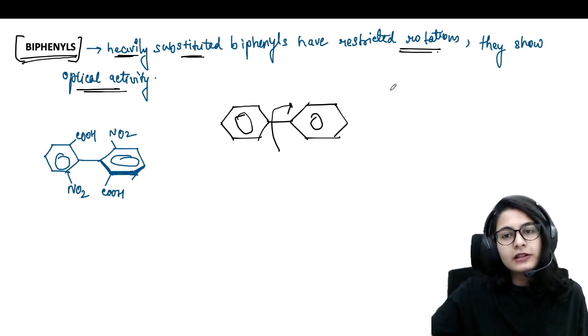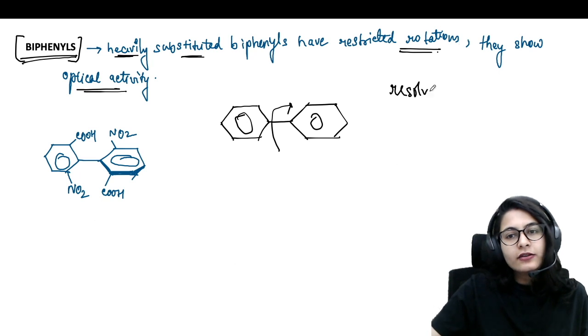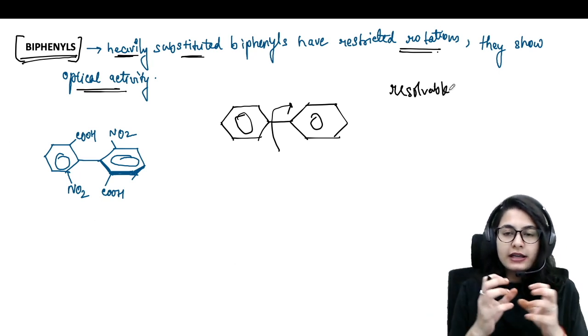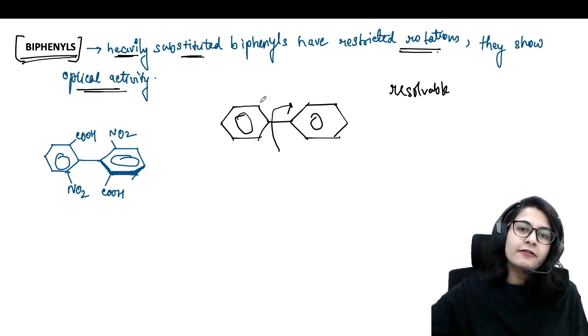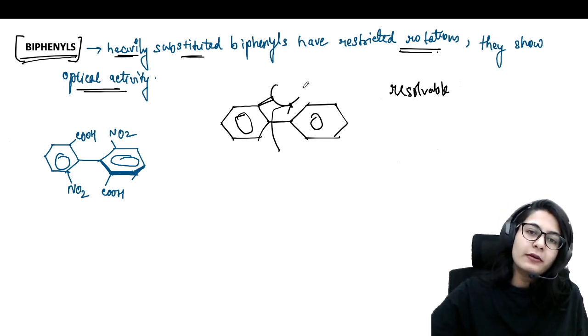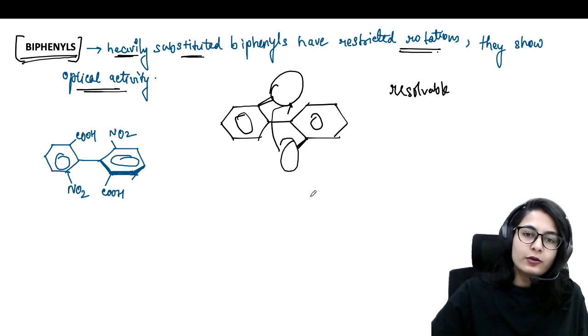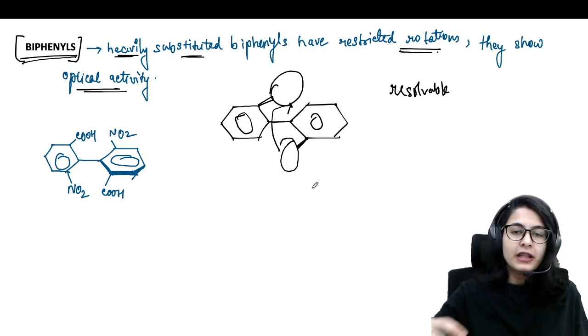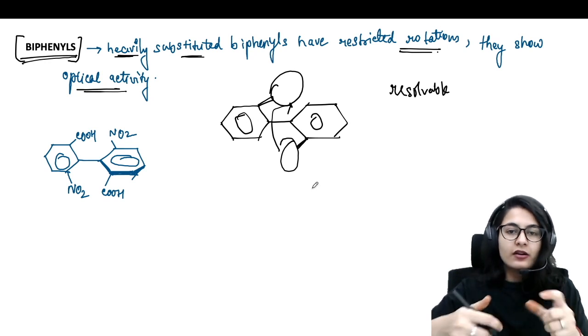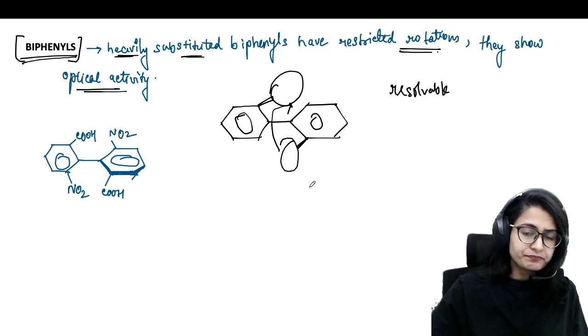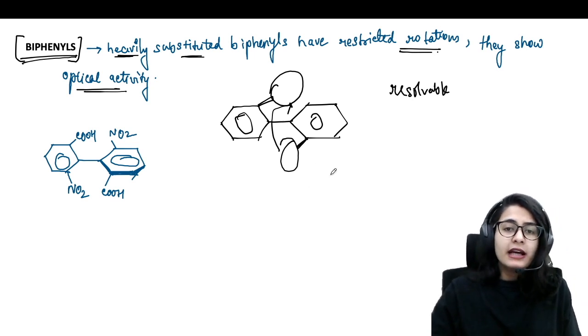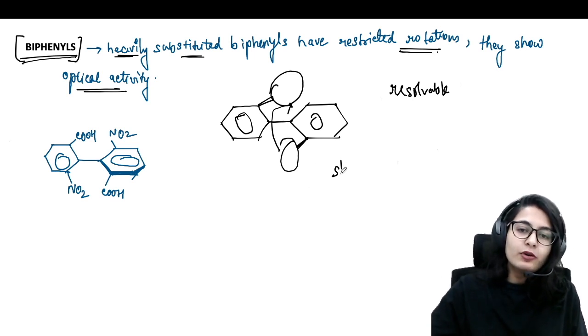What is resolvable? Resolvable means you can separate the two enantiomers out of it. But let's say we provide a bulky group over here as well as another bulky group over here. What will happen? These two are going to collide, or have steric hindrance, and they are not able to rotate. They are stuck. We want them to be stuck.